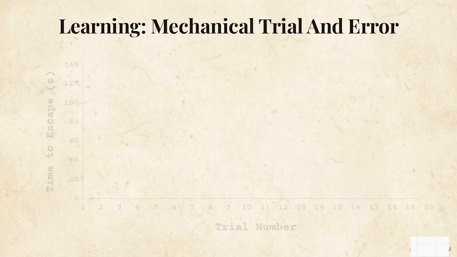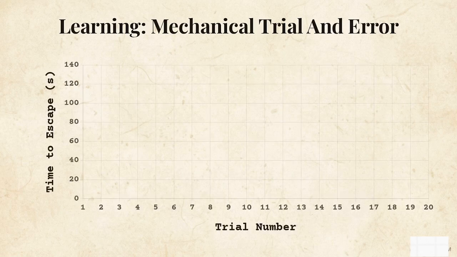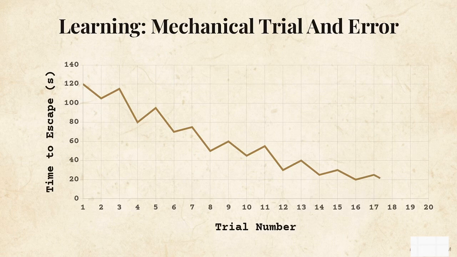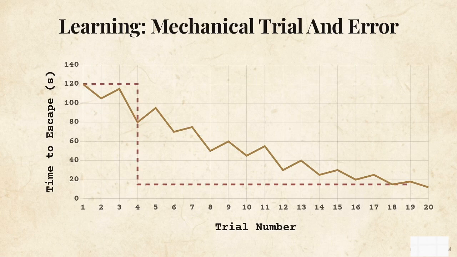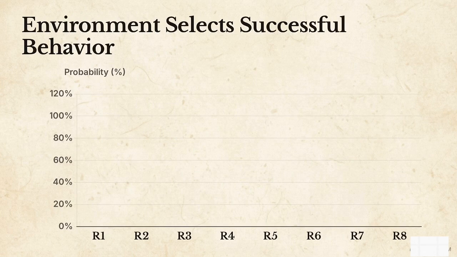This graph maps the time needed to escape across multiple trials. The performance improves gradually, but with sporadic, jagged inconsistency. A sudden mastery of the task would appear as a sharp vertical drop, followed by a flat line of perfect performance. The jagged decline we actually see proves that learning is a mechanical process of trial and error. This illustrates the law of effect.